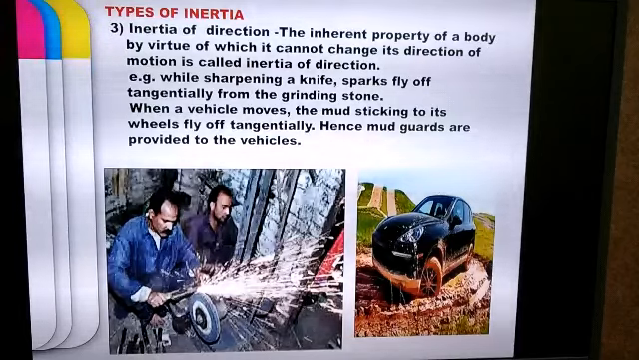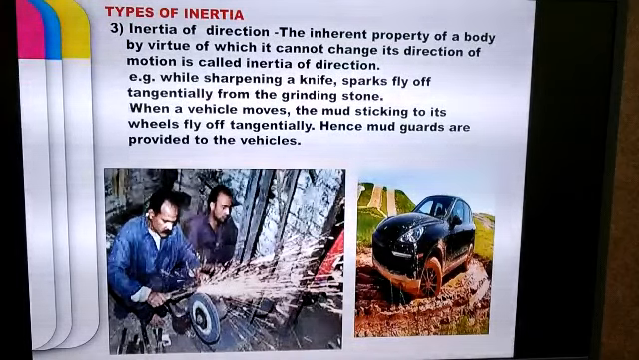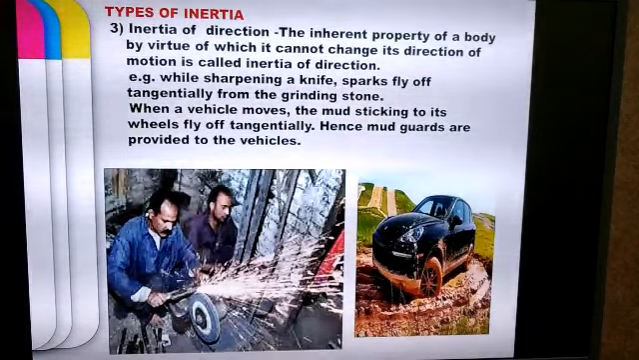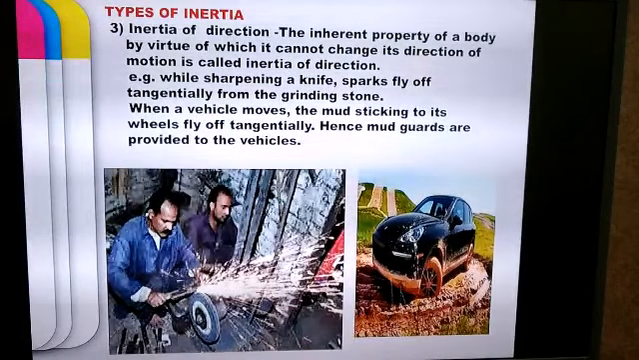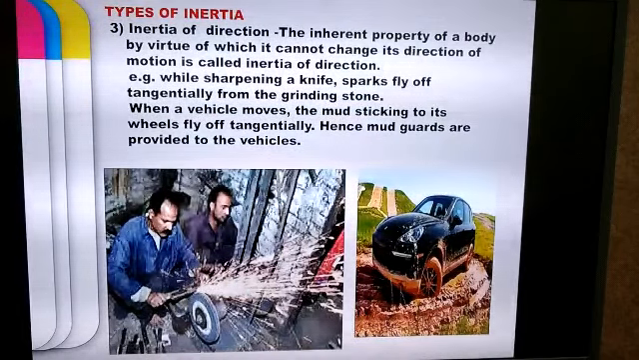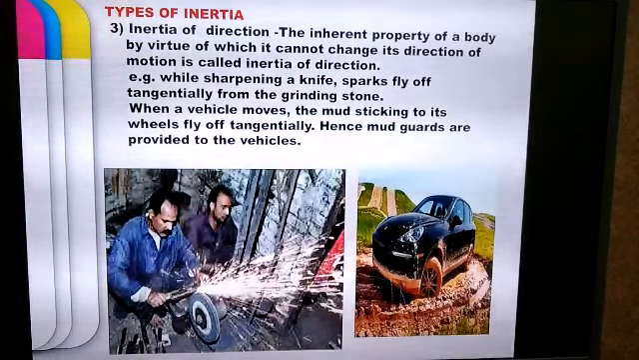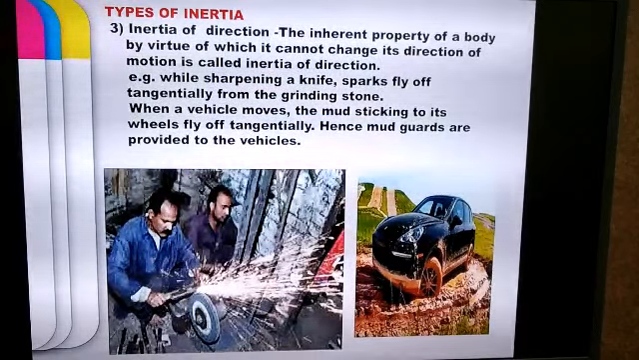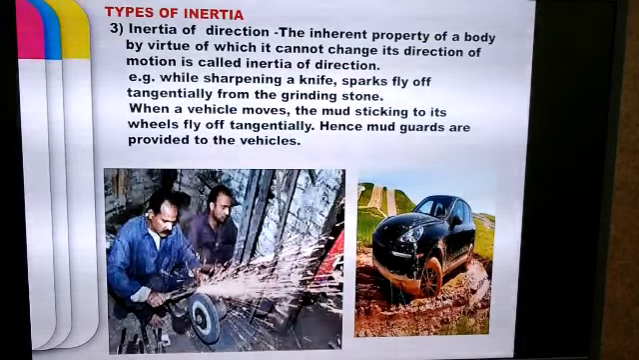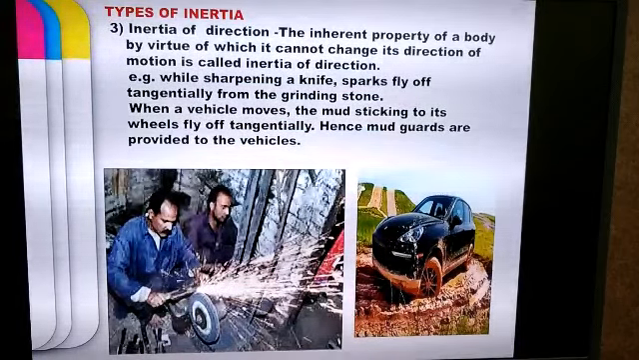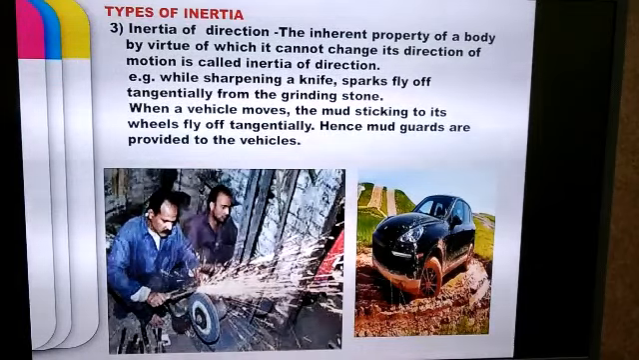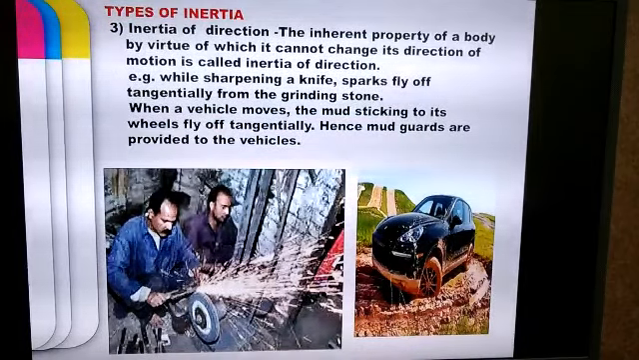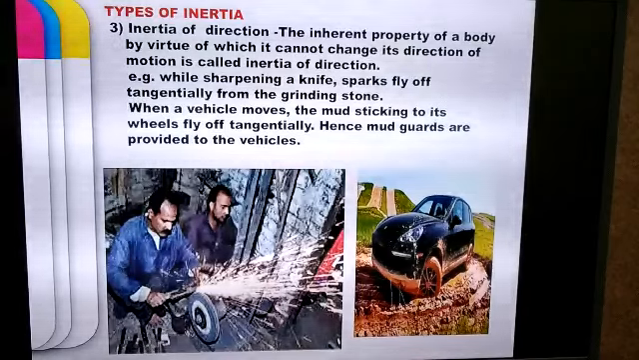For example, when a knife is sharpened on a grinding stone, we find that the sparks from the knife fly off tangentially. Similarly, when a car gets stuck in mud and the driver starts the engine, and the wheel rotates in the circular direction, we do not see the mud thrown off in the circular direction. In fact, the mud is thrown off in a tangential direction.